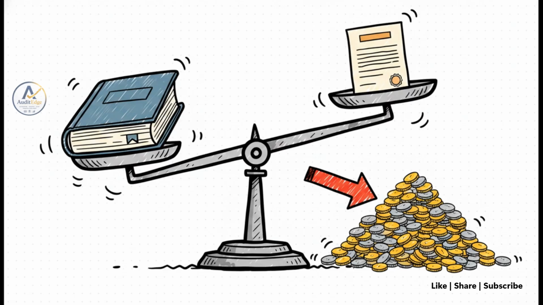But how do you know if that difference is an asset or a liability? I want to give you a memory technique for this side-by-side comparison. Just remember the golden rule, carry more, pay more. If the carrying amount of an asset is greater than its tax base, it is a taxable temporary difference, which creates a deferred tax liability. Think about it. You are carrying more value in your books than the taxman currently allows, so you are definitely going to pay more tax in the future when you finally recover that value.